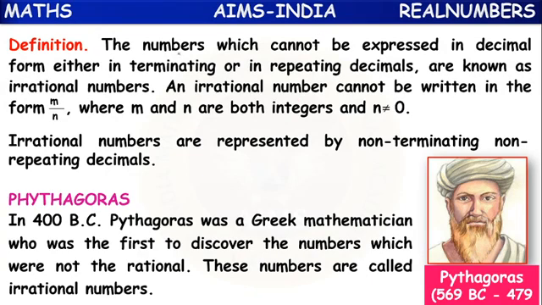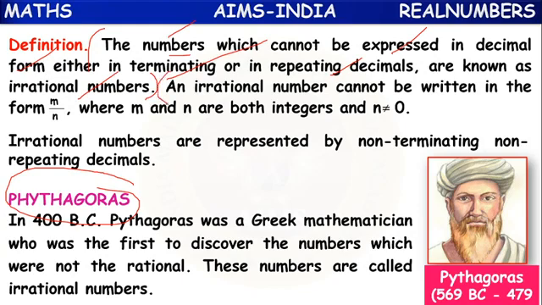Actually, this irrational number definition was given by Pythagoras. So what is the definition? The numbers which cannot be expressed in decimal form, either terminating or repeating decimal, are known as irrational numbers. That is the first definition.